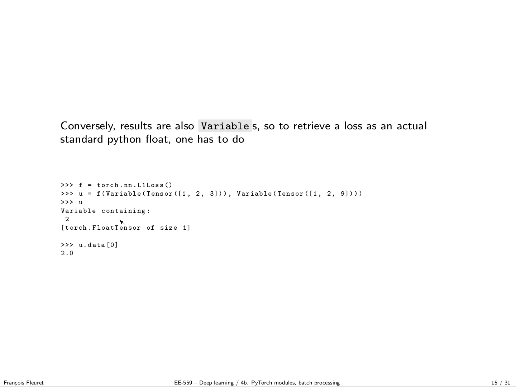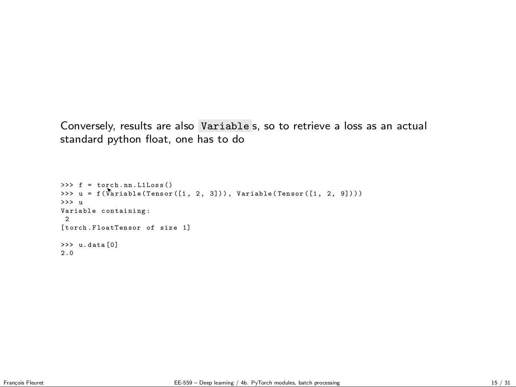And conversely, sometimes you may be puzzled at first, because then we get used to it. Results are also always variables, of course, which means that, for instance, if you compute a loss and you want to use it as a float, for instance, to use it with standard Python code, you have to retrieve the value. So you have to get back the value from the tensor in the variable.